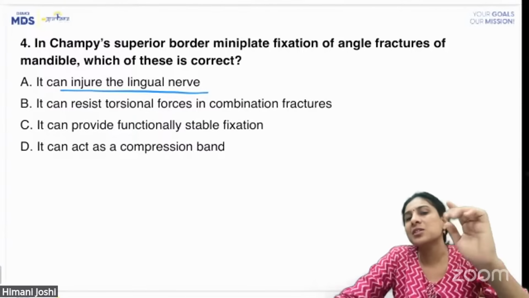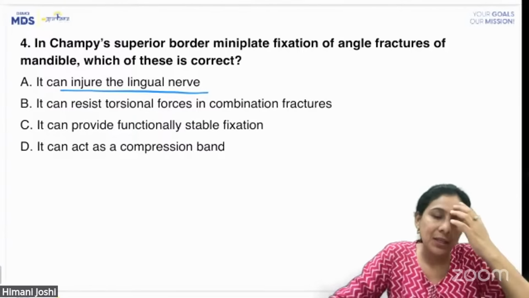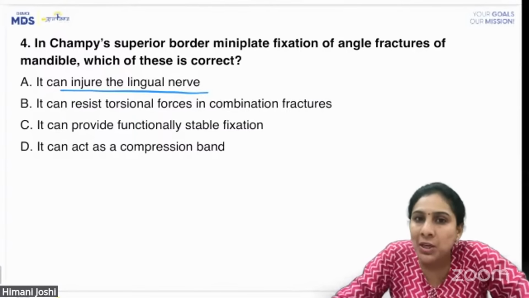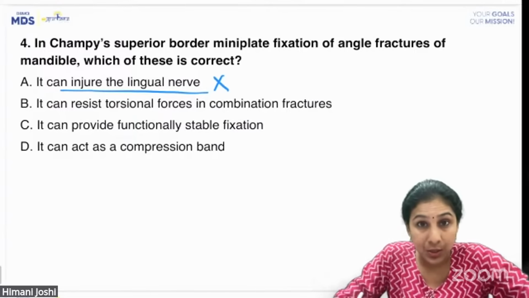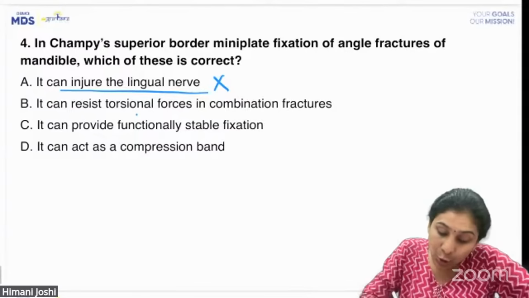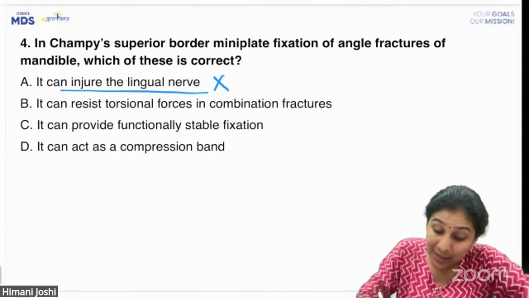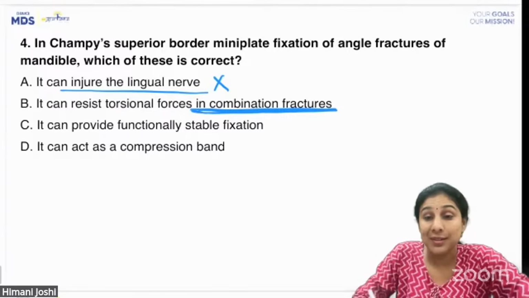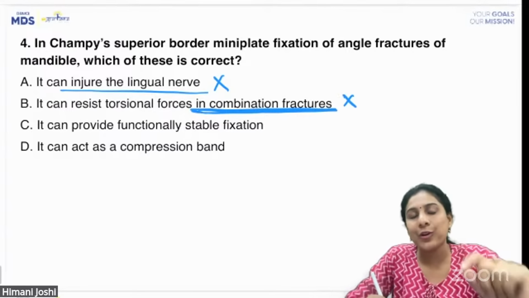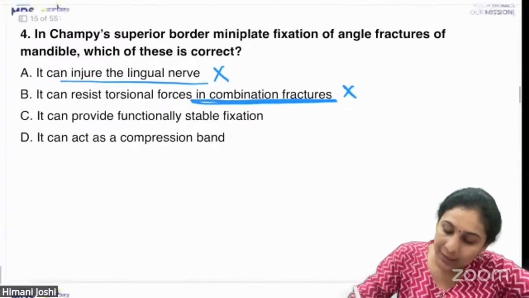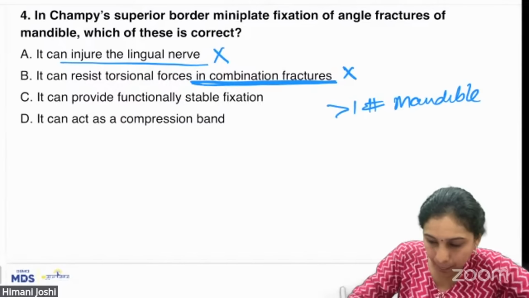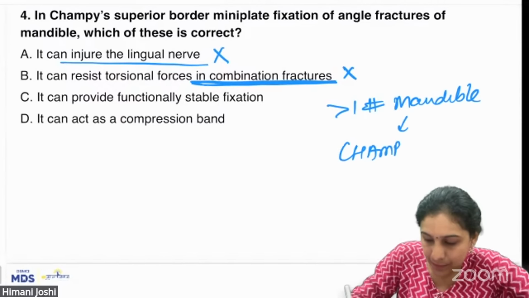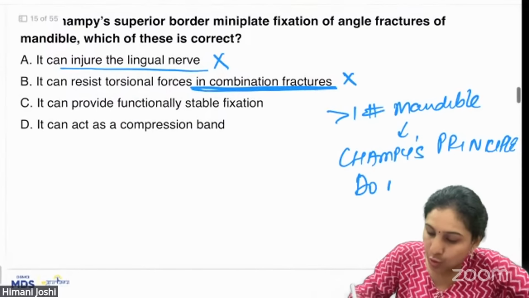Just on the lingual side, one screw may go. Otherwise, the reflection of the lingual side is not so much that there is a chance of damage to lingual nerve. So, this option is wrong. It can resist the torsional forces. Absolutely right. In combination fractures, absolutely wrong. We have read multiple times that when there are more than one fracture in mandible, Champy's principles do not apply.